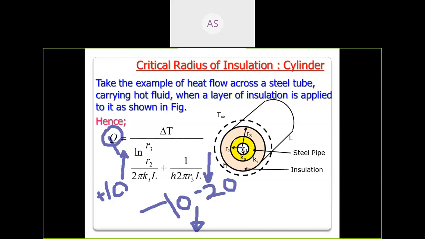This is increasing by 10. This is decreasing by 20. Then the overall reduction is 10. Suppose the initial value is 100, and after adding the insulation, it is reducing by 10. Then it will be 90. Initially that was 100, now it becomes 90.